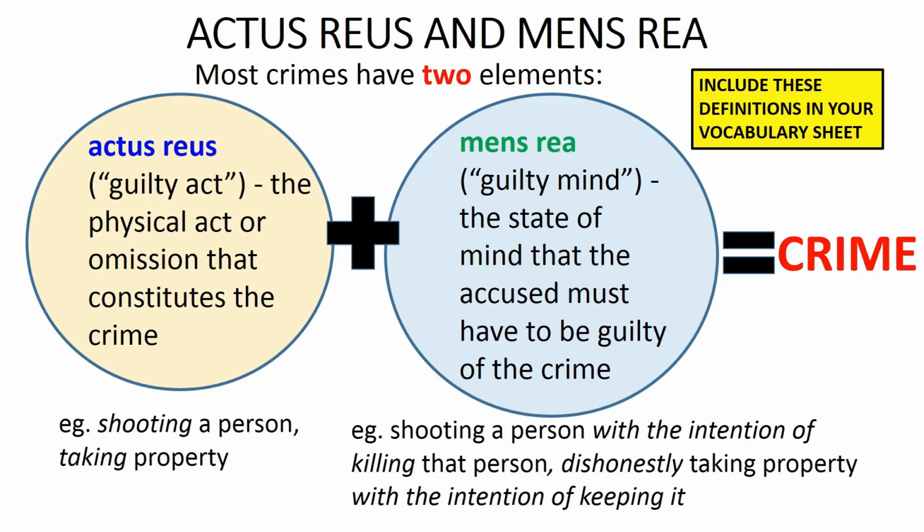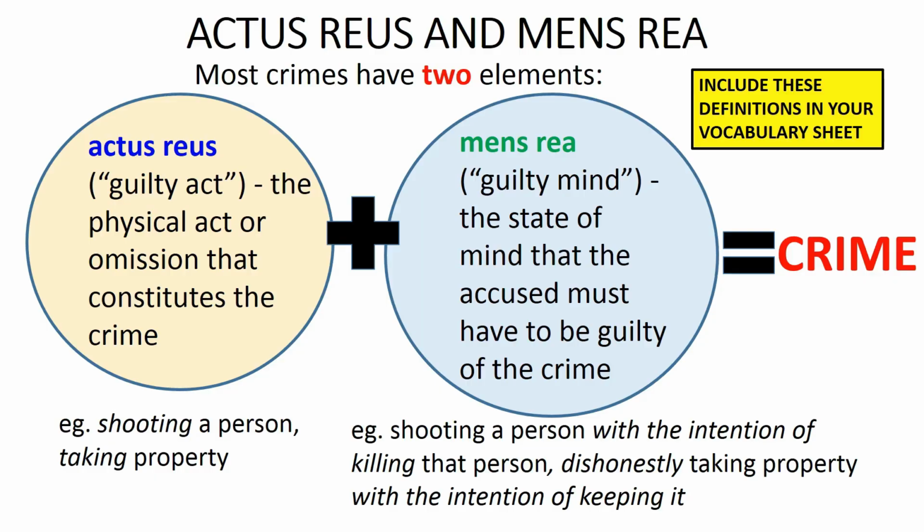On the other hand, the mens rea is the state of mind that the accused must have to be guilty of the crime. Look down the left-hand side of your vocabulary sheets, find the term mens rea and write this definition in there. So, for example, the mens rea for the crime of murder is the intention to kill or cause really serious injury. And the mens rea for the crime of theft is dishonestly taking property with the intention